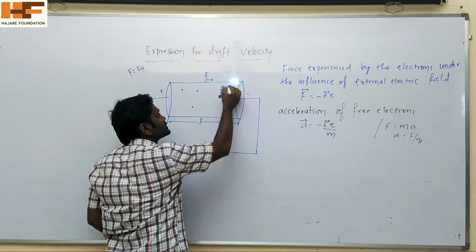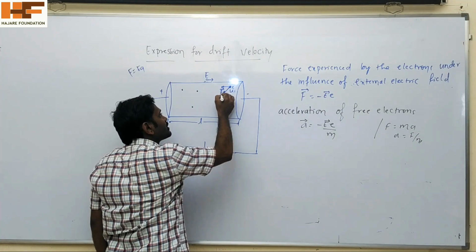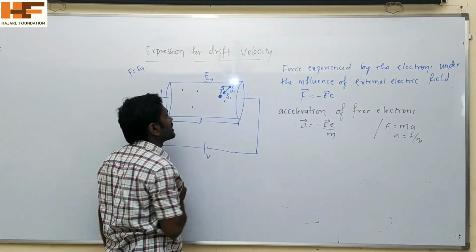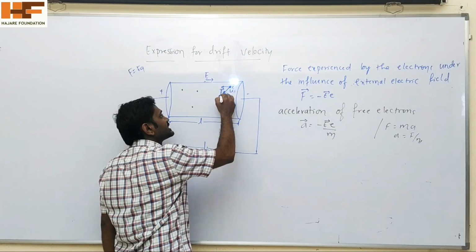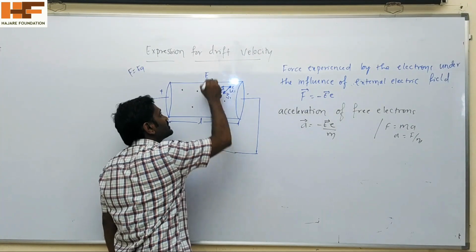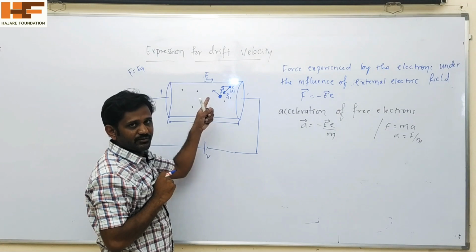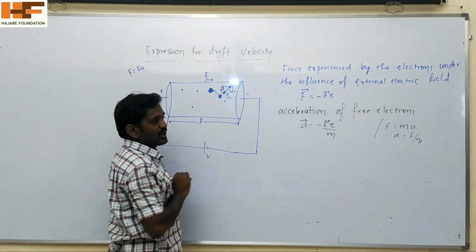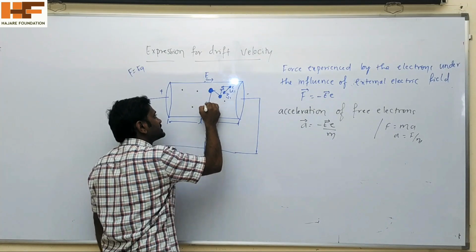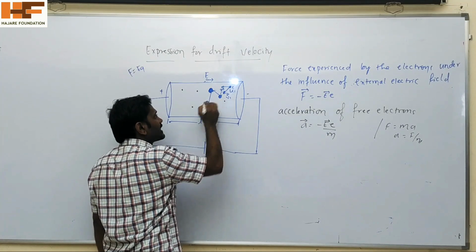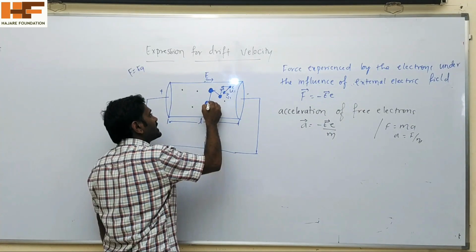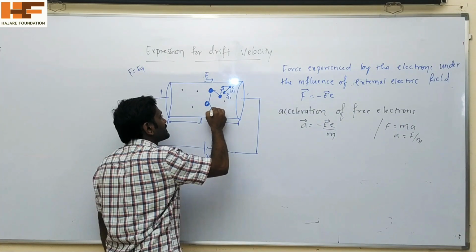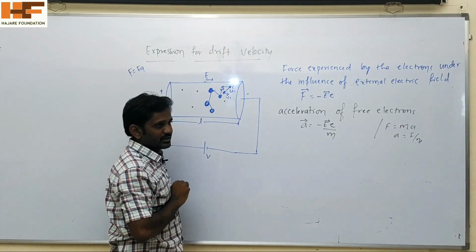When it moves with some velocity V1, it will collide with fixed atoms or ions, and it will decelerate. Again it will accelerate under the external electric field. Again it will hit another fixed atom or ion, scatter or rebound, and again change its path and collide.